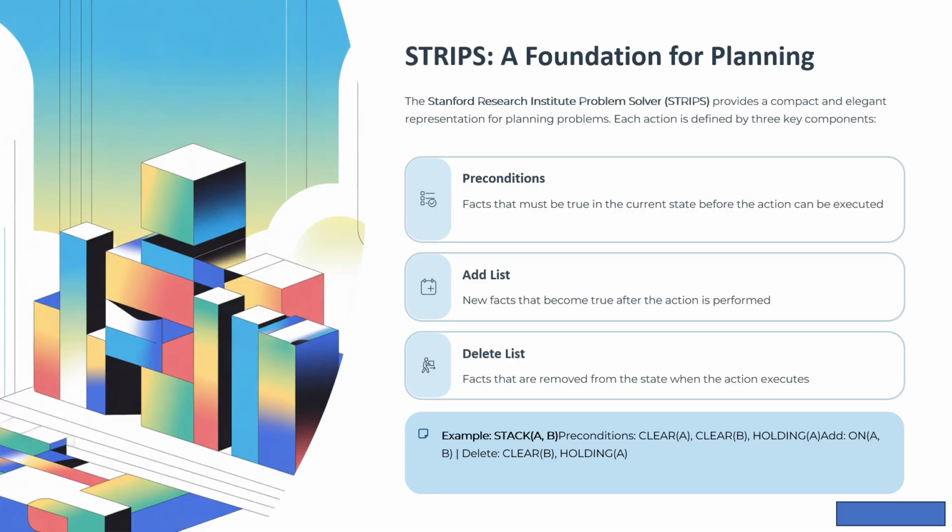In STRIPS, each action is defined by three components: precondition, add list, and delete list. Preconditions are facts that must be true in the current state before the action can execute. Think of this as requirements. For example, to drive a car, the preconditions might be the car is fueled, the driver has a license, etc.